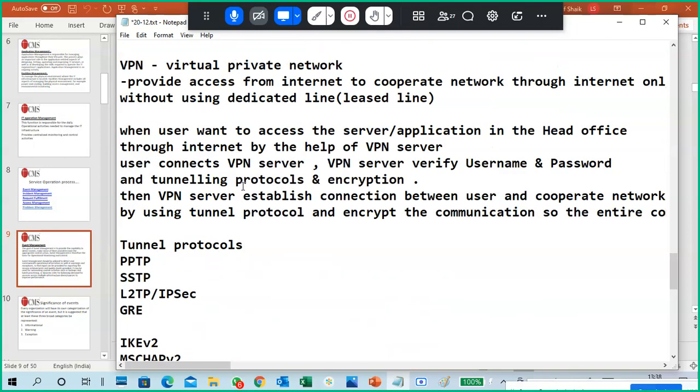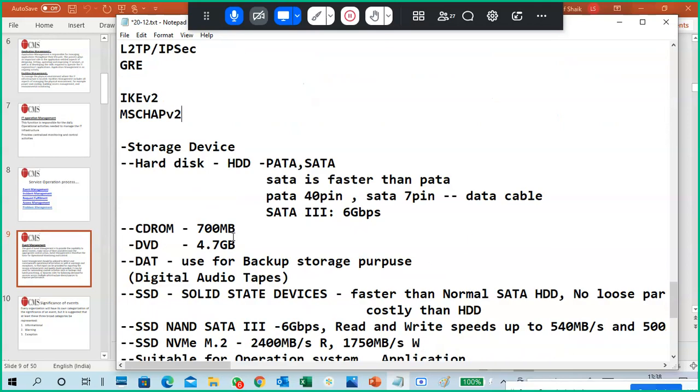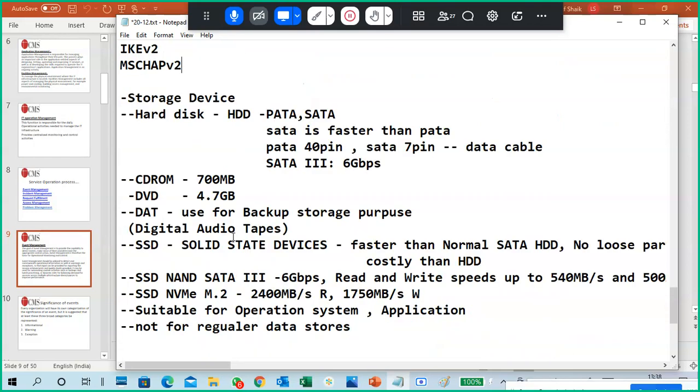So what is a VPN? Virtual Private Network. When a user wants to access your corporate network, they can access it through VPN. Compulsory user authentication, password, a tunneling protocol, encryption, and key exchange are the main key points to give communication to a user. The user must take permission before connecting through VPN. Only particular users can access VPN. That is the VPN.